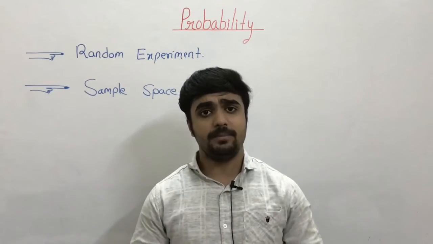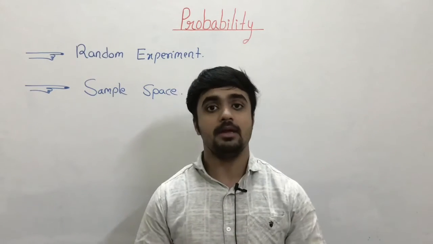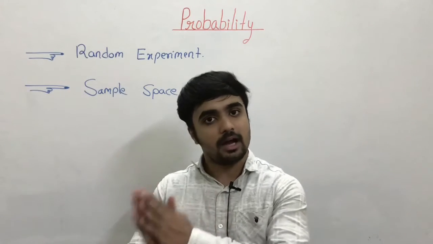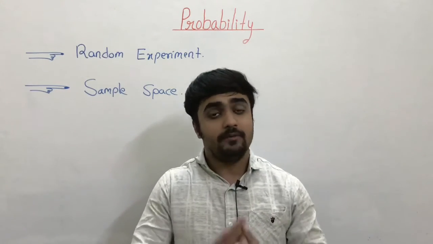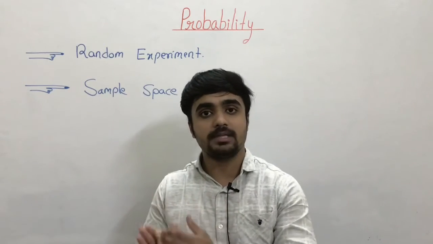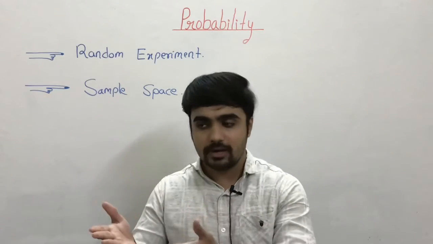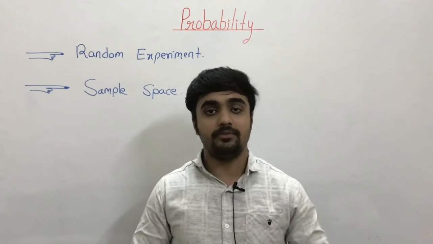Next is random experiment. A random experiment is an action in which all possible results are known in advance, but we cannot predict the exact result. For example, if we are tossing a coin, we know that all possible outcomes are either head or tail, but we cannot predict whether head will occur or tail will occur. Another example is if a dice is thrown.